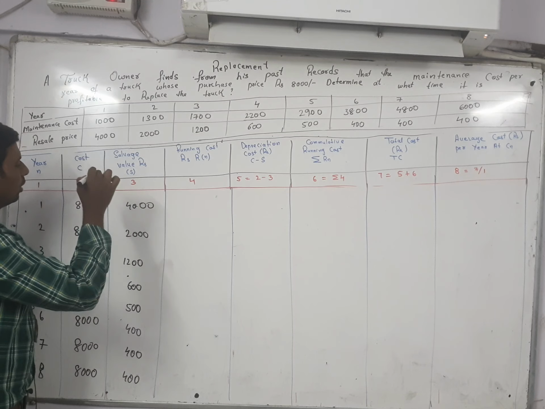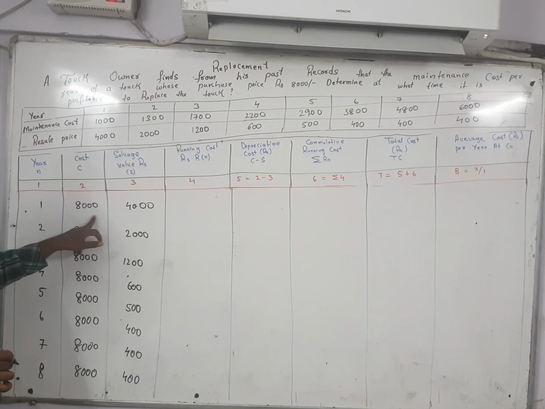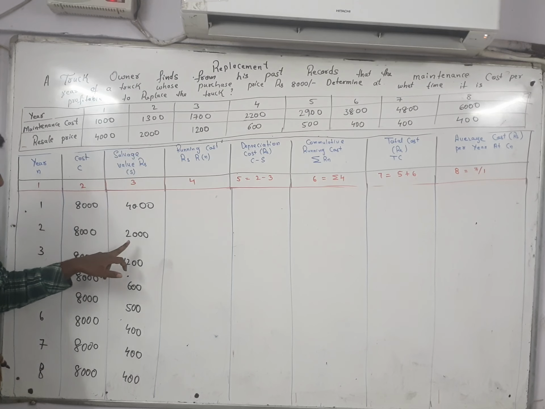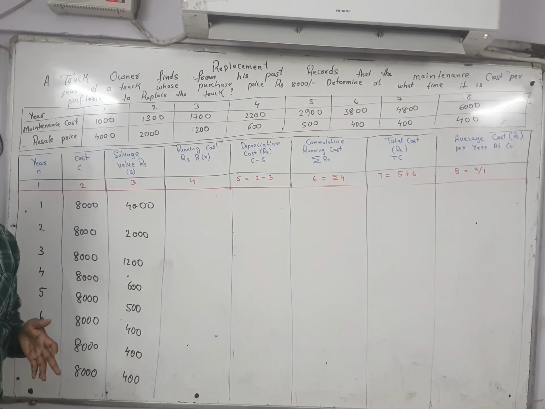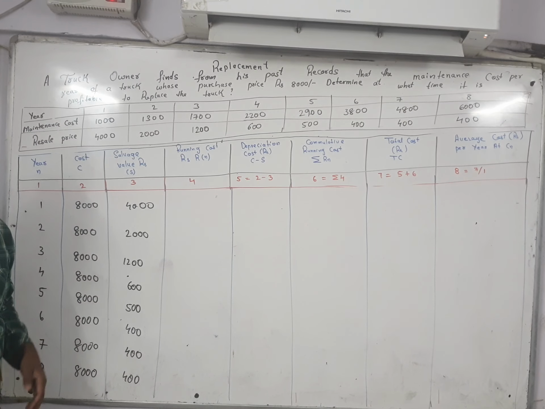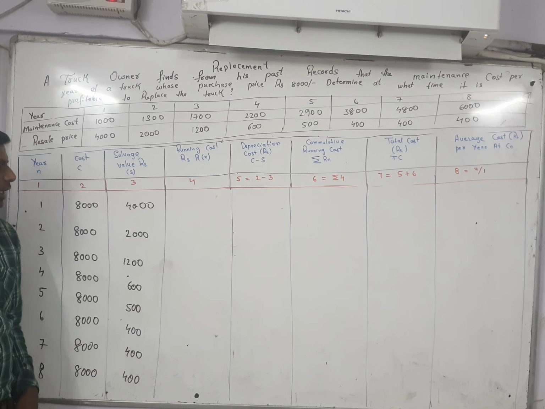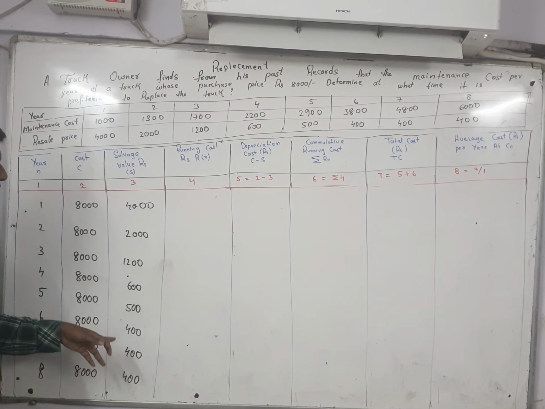Sorry, here I wrote 4,000, right? In the first year, how much salvage value is there? 4,000. In the second year, how much salvage? But in previous problems, if you saw the previous videos, the salvage value is constant throughout. But here, year wise it is changing.